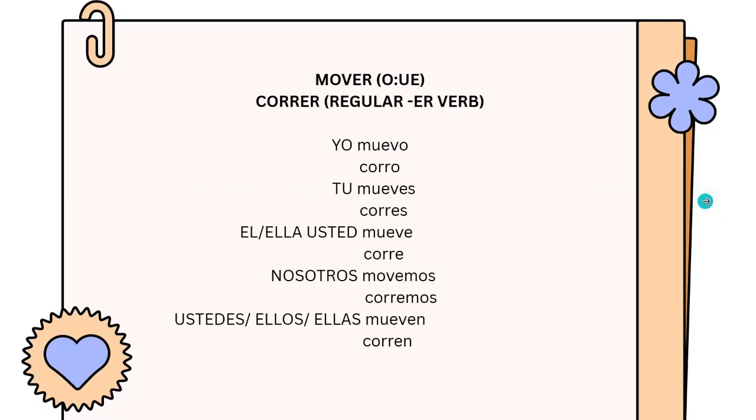Muy bien. Okay, so we have here, I put an example of the difference between, for example, mover, that ends with er, and correr.